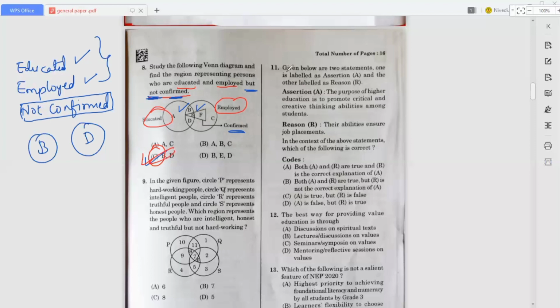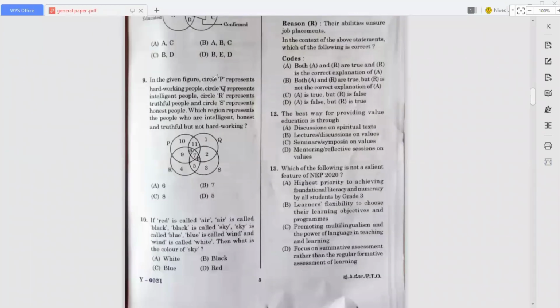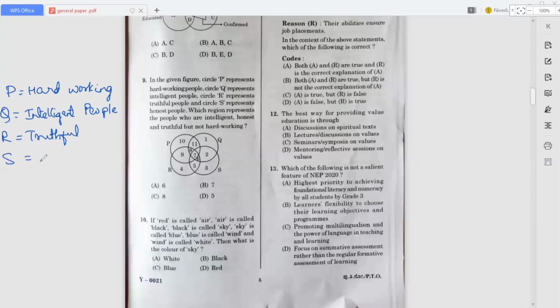So now move on to the next question, the ninth one. In the given figure, circle P represents hardworking people. Q represents intelligent people. R represents truthful people. And S represents honest people.